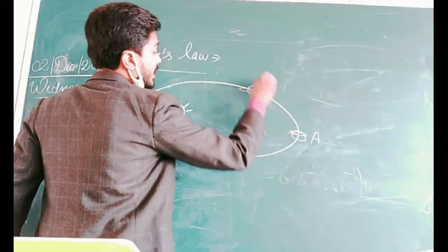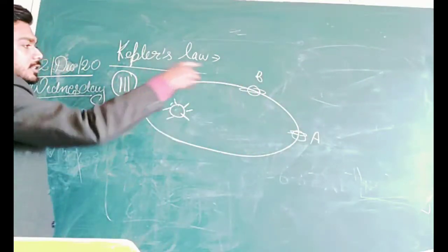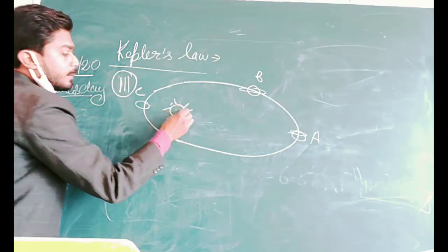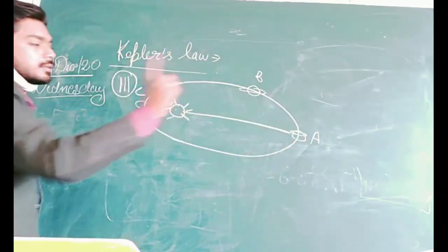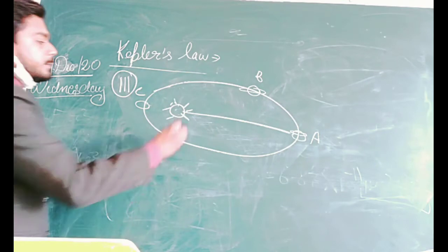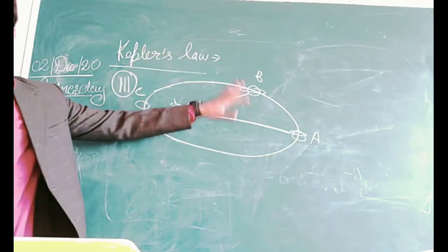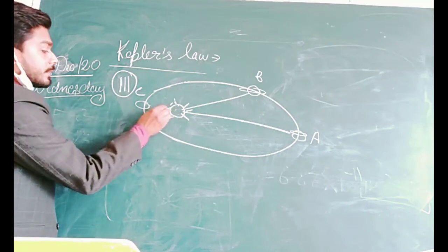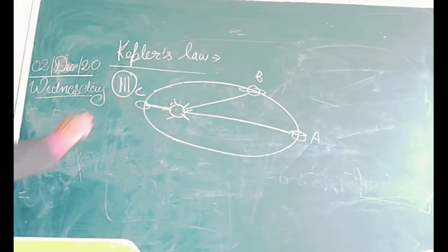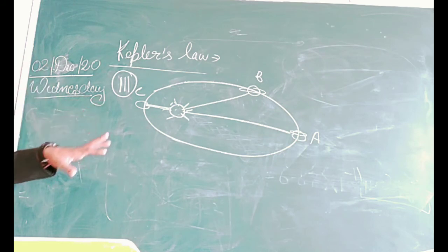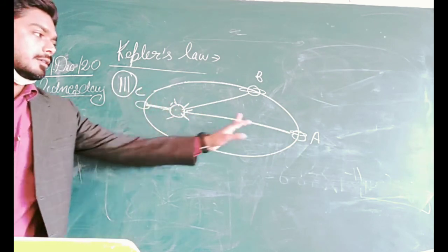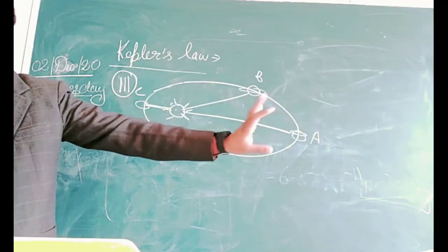There are three positions: A, B and C. At position A, the distance is maximum. At position B, the distance is smaller than A, and at C, the distance from the sun to the planet is minimum.